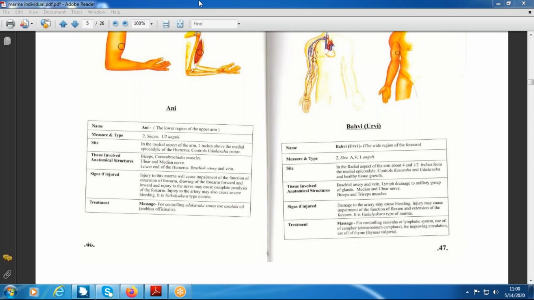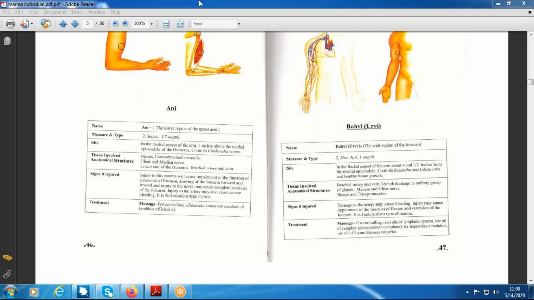Is it clear? In the same way, the artery which supplies the upper limb basically originates from the subclavian artery, then it continues as the brachial artery, then it divides into radial and ulnar artery. Then in the hand, it anastomoses to form the superficial and deep palmar arch. Whereas the veins follow the arteries and have the same names. Suppose if it is the brachial artery, brachial vein; radial artery, radial vein, like that. And finally, it joins the subclavian vein, the right subclavian vein on the right side and the left on the left side.